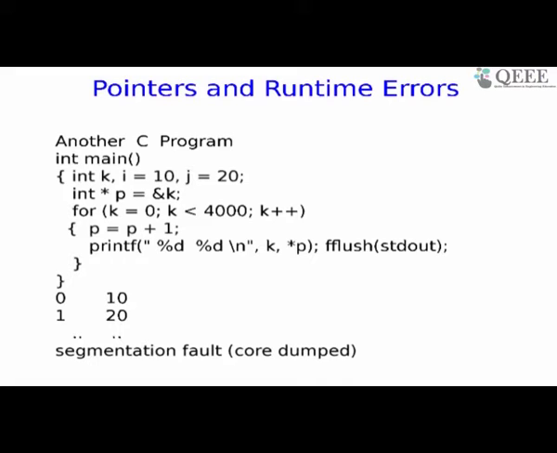Okay. Now you can see the interesting scenario. When you do p equals p plus 1, the values printed below are 0 and 10. So can someone figure out why this value is 0 and 10? So maybe I'll try and work it out on my paper. Note down, what we are asking them to print is k and star p, and you can see above the relationship. There are three variables declared of integer type, k, i and j, followed by a pointer. So there are 4 data items in main.